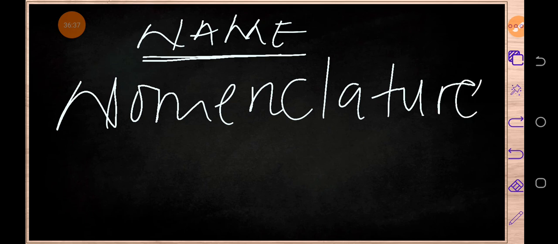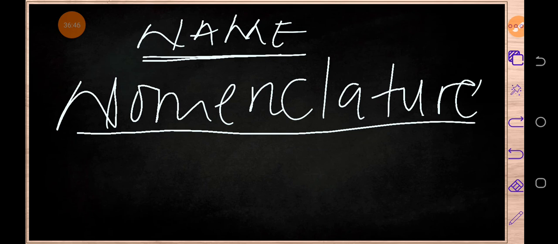Nomenclature is just a standardized way of naming organic compounds. Maybe you can be asked, what is the nomenclature of organic compounds?